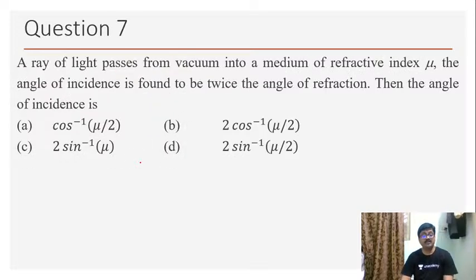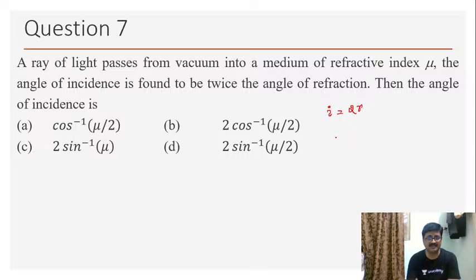Seventh question. A ray of light passes from vacuum into a medium of refractive index mu. The angle of incidence is found to be twice the angle of refraction. Then the angle of incidence is? From vacuum into a medium, the angle of incidence I is given as 2 times the angle of refraction, 2r.